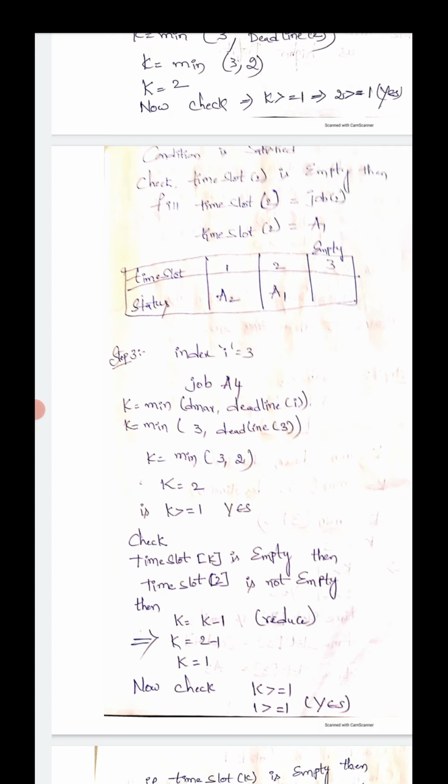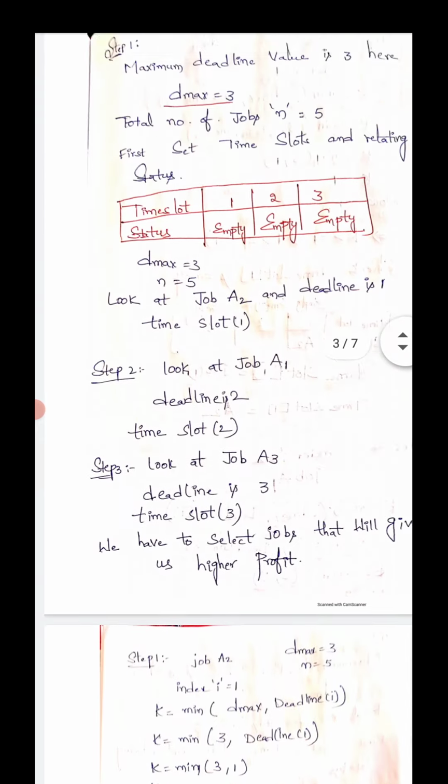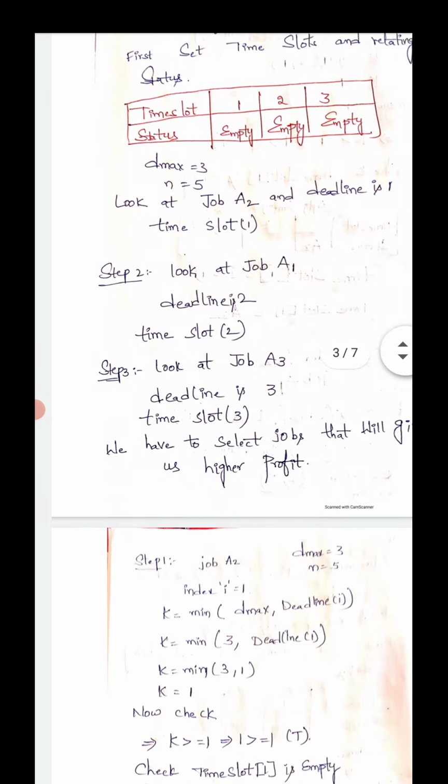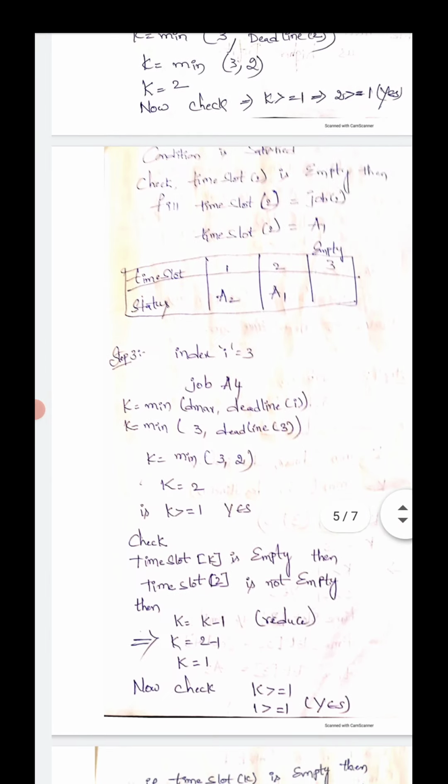Okay, up to now, listen carefully. K is equal to minimum of D max comma deadline of I. Here K is equal to minimum of D max, maximum deadline 3, comma deadline of I. What index is given for I? I is equal to 3. Look at this. K is equal to minimum of 3 comma deadline of 3. Look at this table. Deadline of 3 here is for A3.